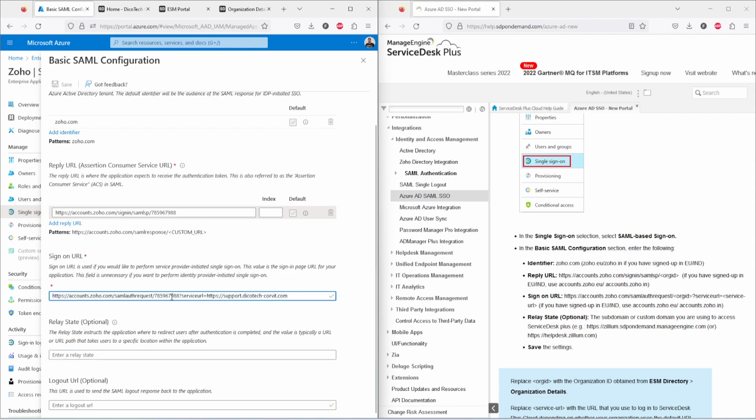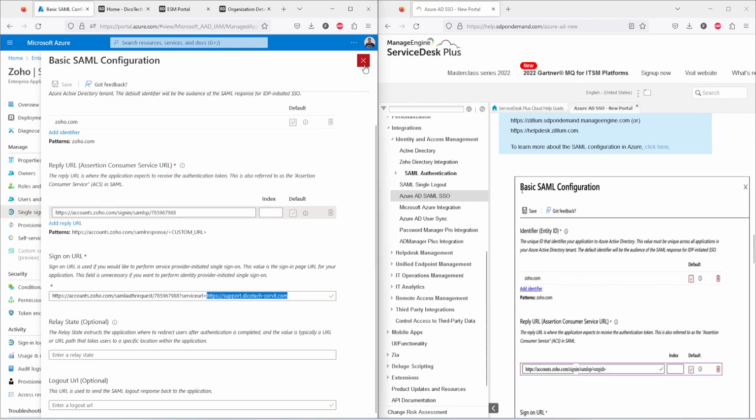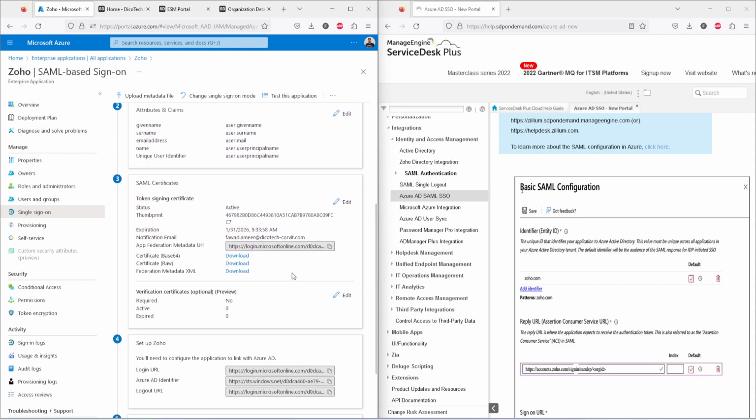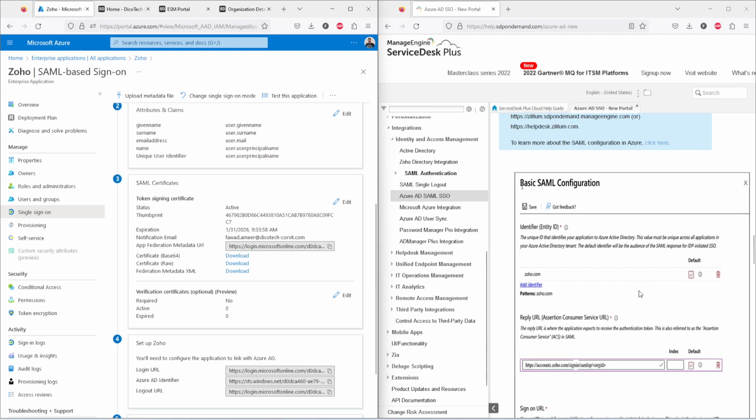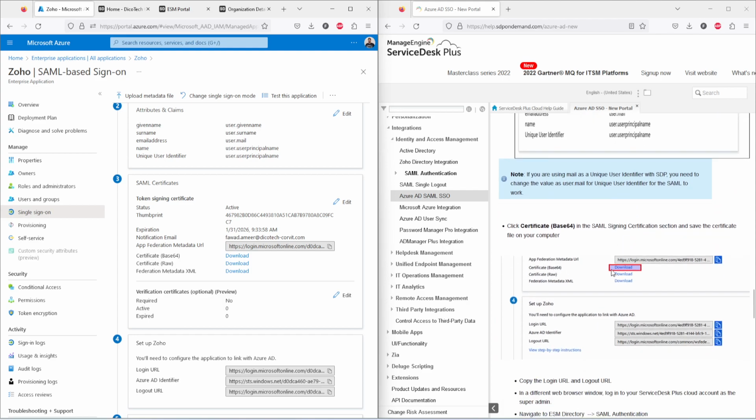So this is the organization ID, and this is my service URL. I replaced this service URL with this one, and the organization ID I have replaced with this ID. Once it is done, just close it, scroll down, and you need to download this base 64 certificate. This one is completely optional. So you just need to download this base 64 certificate.